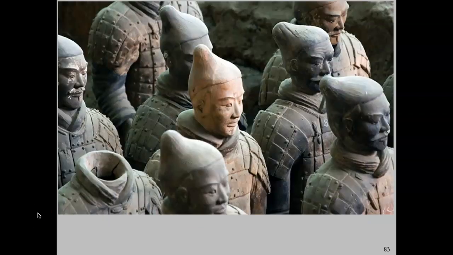Here's another view of a group of soldiers in which you can see that there is a lot of variety in terms of the facial features. But you'll also notice that this picture in particular gives a little insight into how they were constructed.